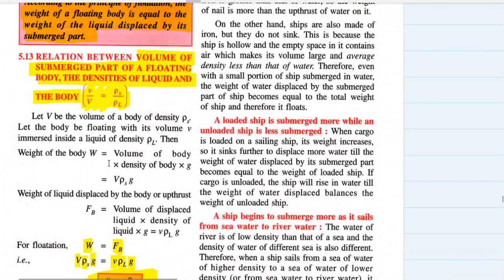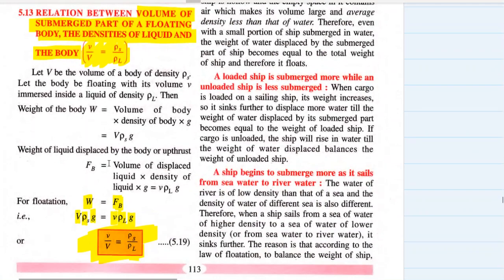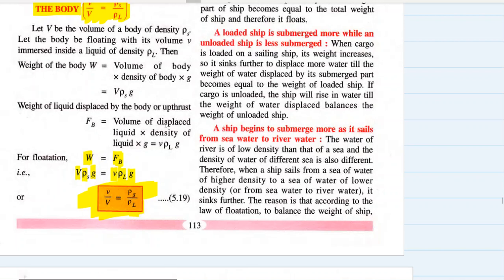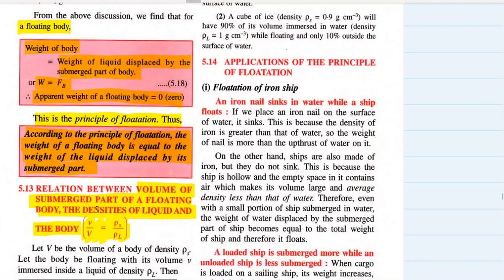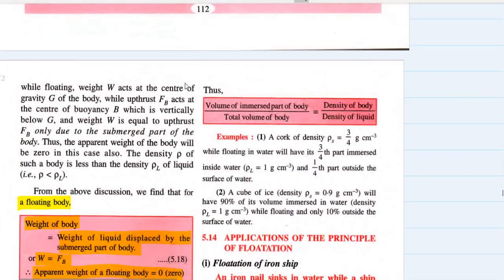Okay, so this is the relationship between volume of submerged part of floating body, the density of liquid and density of body. But yes, this formula is applicable only for floating bodies. Okay? So volume of immersed or submerged part of body upon total volume of body, small v upon capital V, is equal to density of body rho s upon density of liquid rho L.